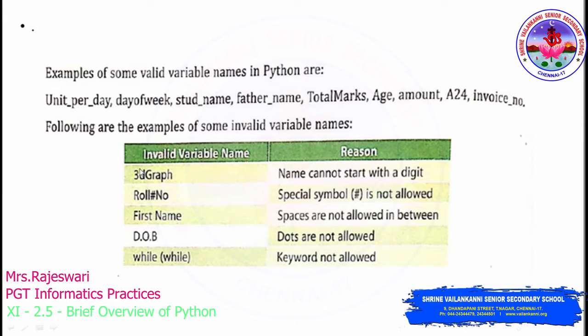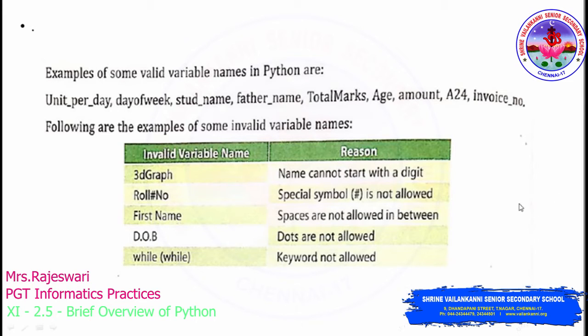If you see here, 3D graph, it should not start with a number, as I have said, right? So this is an invalid variable name. A variable name cannot start with a digit, and a special symbol is not allowed in a variable. So this is one invalid variable name. And then space is not allowed. This is also an invalid variable name. Then dots are also not allowed, which will be considered as a special symbol. And then while, this is one of the keywords in Python, which helps you to understand the structure of the program. So all these are invalid variable names which you are not supposed to use.